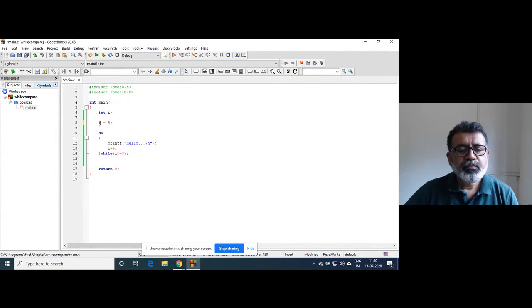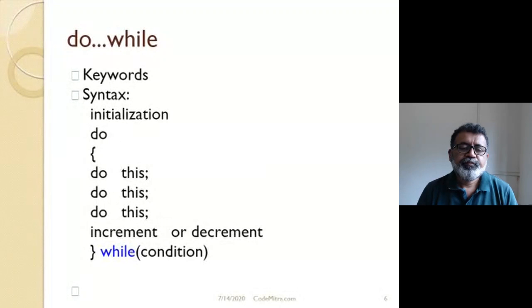So this is about the while and do while loop. Break is basically a keyword in C. If you have learned C, then you must have heard this. What does this break do? It takes the control outside the loop in which it is written. So whenever break is written inside a loop, the control is taken outside the loop. So the rest of the iterations are not executed.